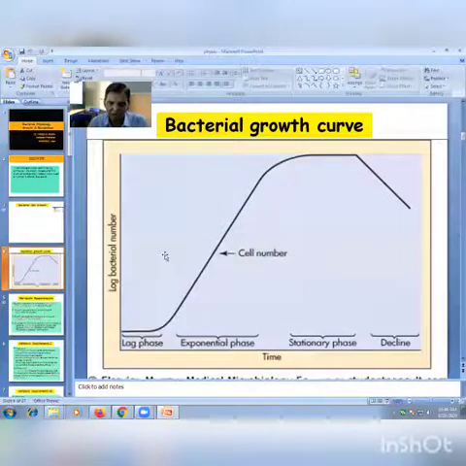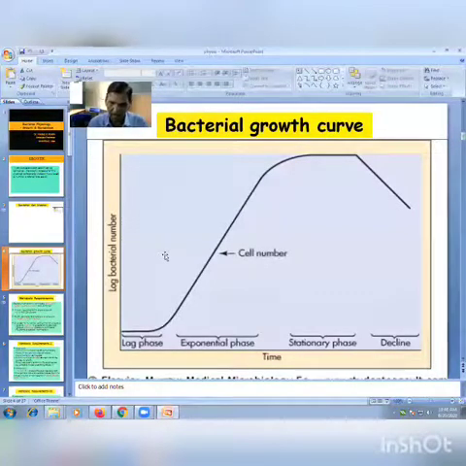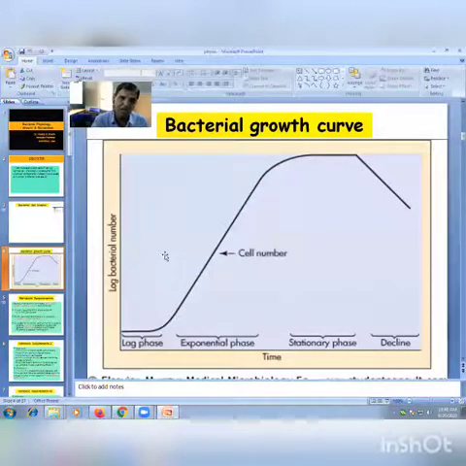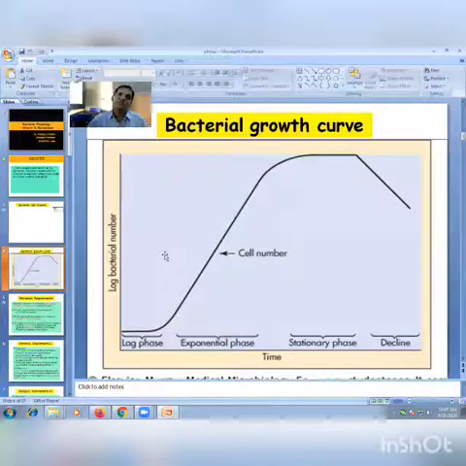Logarithmic multiplication occurs, and here the graph increases. The graph is parallel to the bacterial number. Number is increased now. Suppose 100 cells, then 200 will be there, then 200, 400 will be there. That's why the line of the graph of the exponential phase is parallel to the number. So that is called the exponential phase. Now you write the characteristics of the exponential phase.